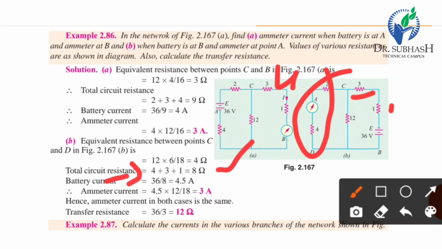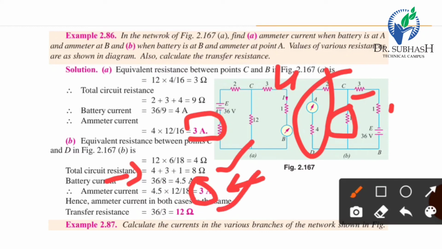Now we apply the current divider rule: 4.5 multiplied by 12 divided by the total resistance, 12 plus 6 is 18, so the ammeter reading is 3 ampere. So in both cases we get 3 ampere, and the transfer resistance is 36 by 3 equal to 12 ohm.